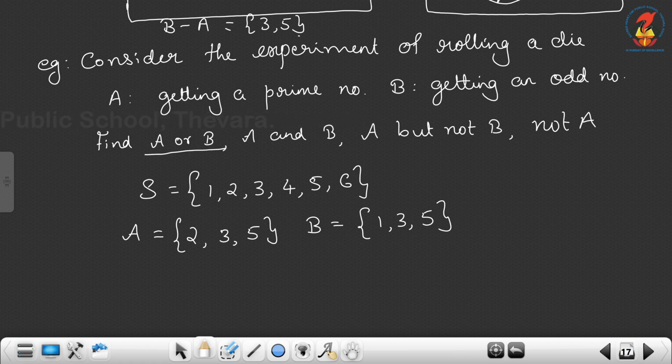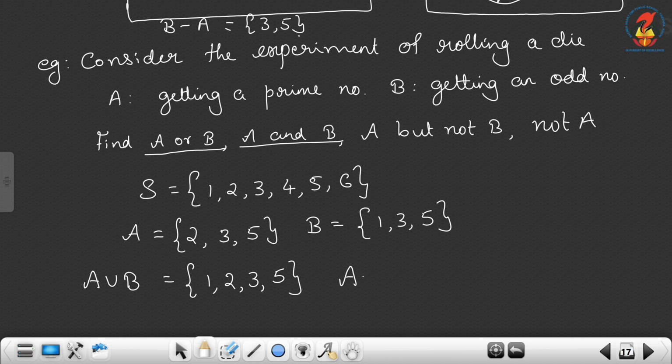Find A or B. A or B, the notation is A union B. A union B means all the elements you have to write: 1, 2, 3, 5. Then A and B, the notation is A intersection B, the elements common to both. So A intersection B is {3, 5}.